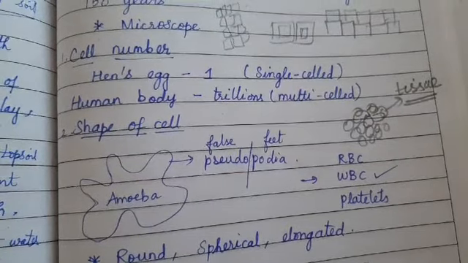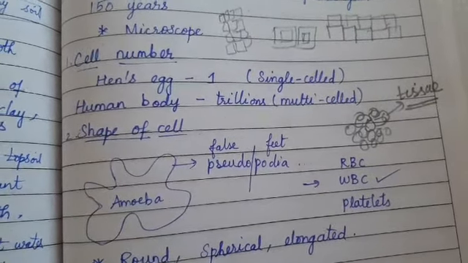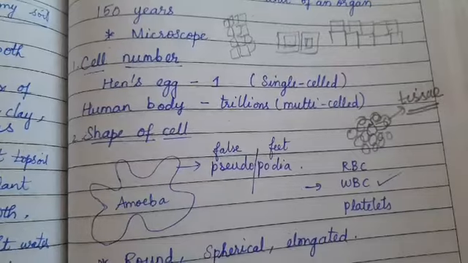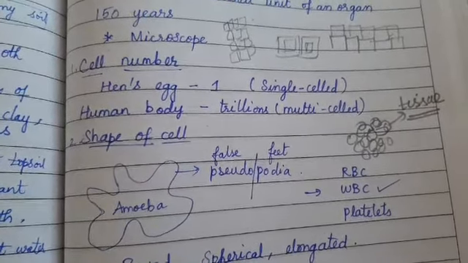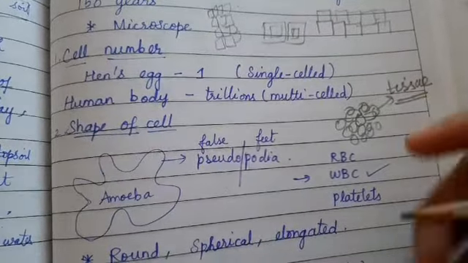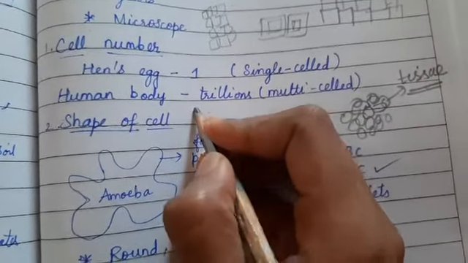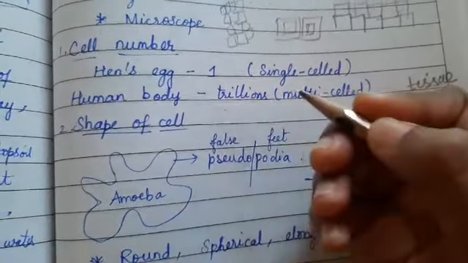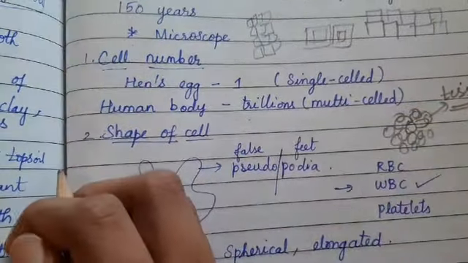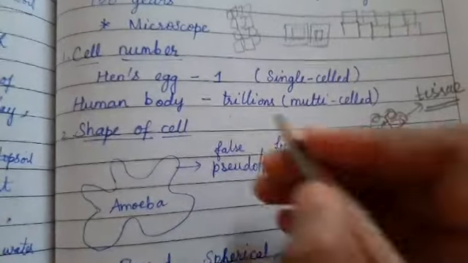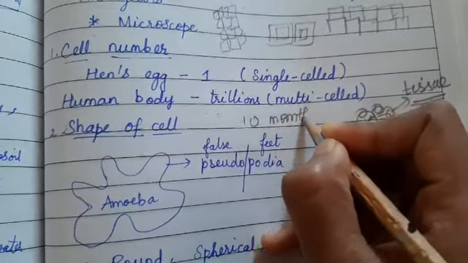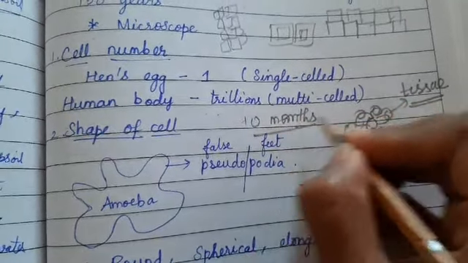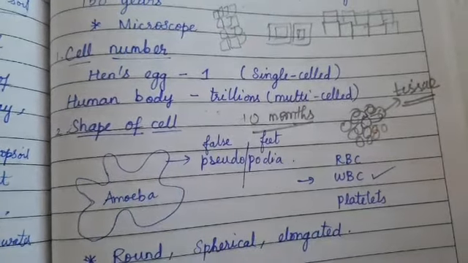Then slowly the organs come out, like hands, legs, eyes, ears, mouth, heart, everything starts to grow slowly. So that is why for a baby to be born, it takes 10 months, right?